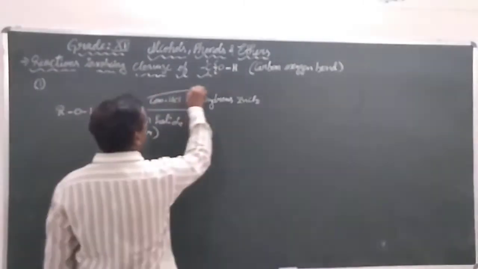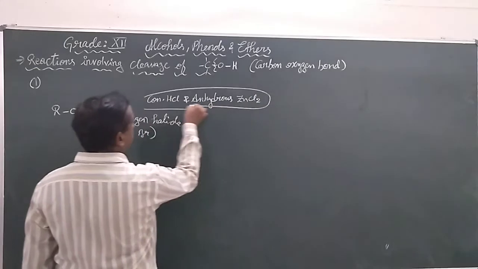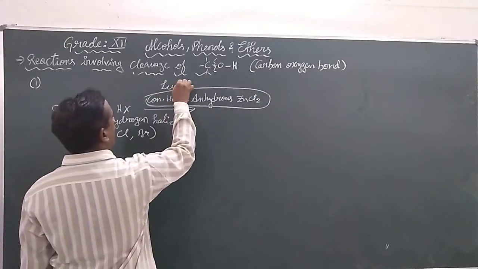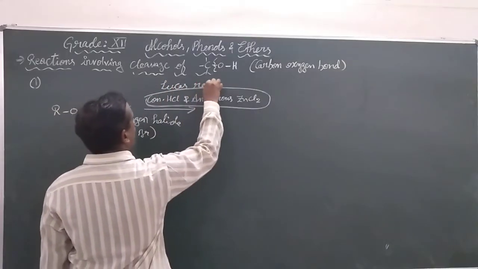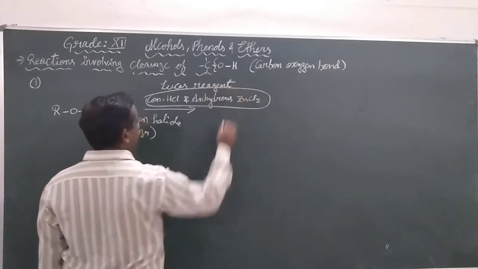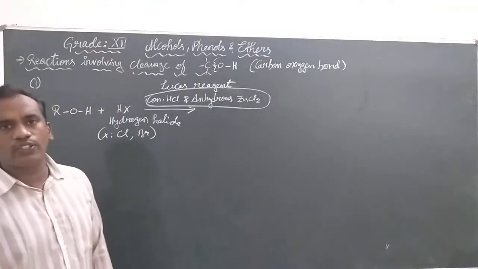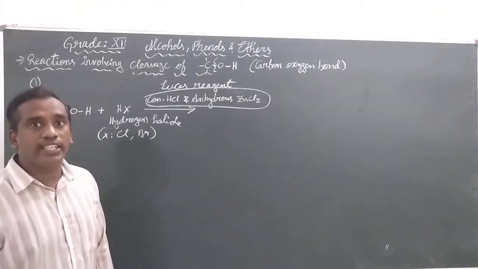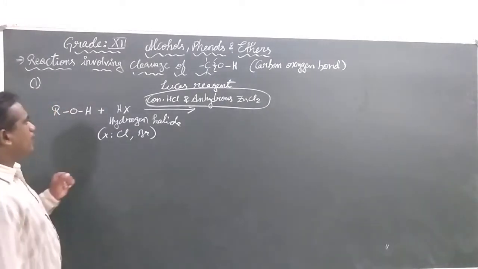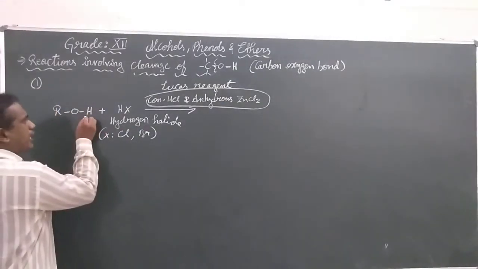This concentrated HCl and anhydrous ZnCl2 we call by the name Lucas reagent. What do we call this reagent? Lucas reagent.